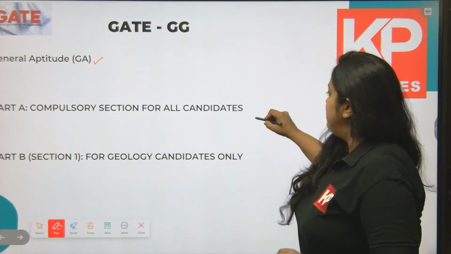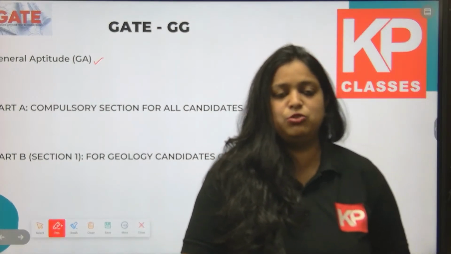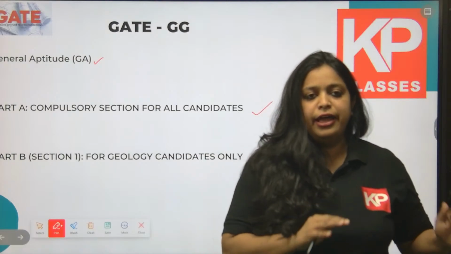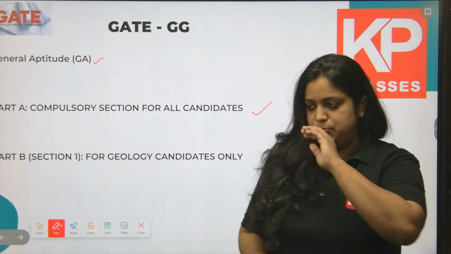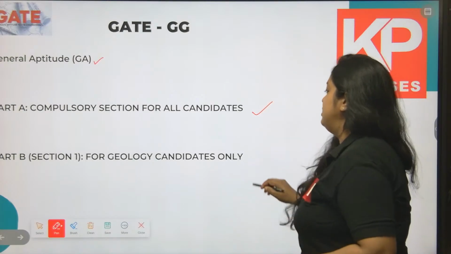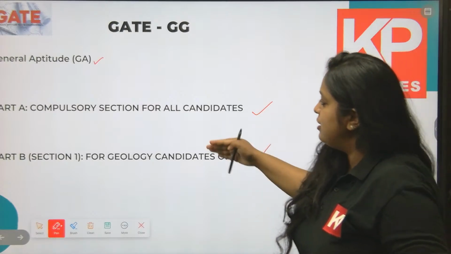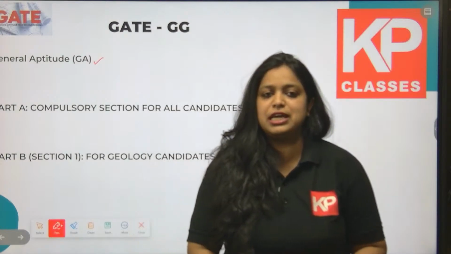It is compulsory for all candidates, whether a geology student or a geophysics student. It is mandatory to attempt this common section for all candidates who have applied for the GATE GG paper. Then the next set is Part B, Section 1, for geology candidates only. Then Part B, Section 2, is for geophysics candidates only.